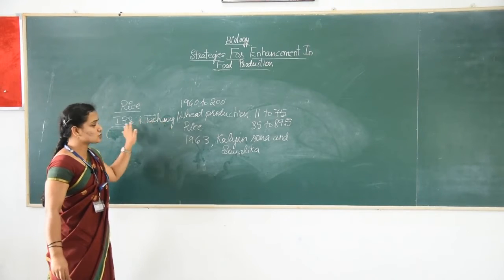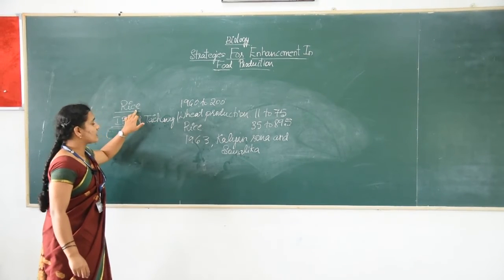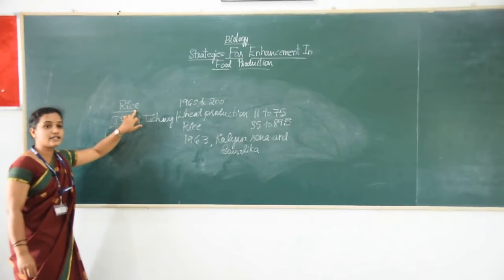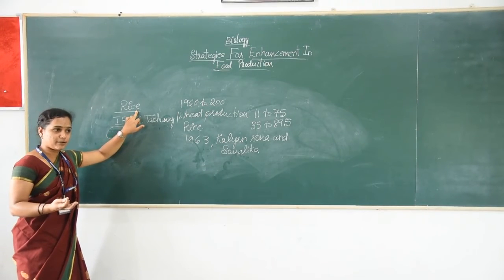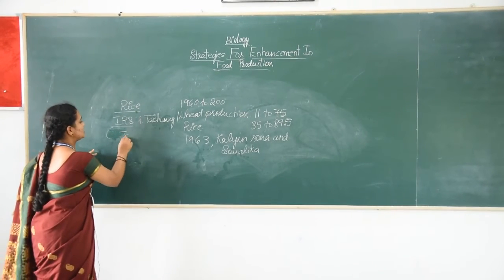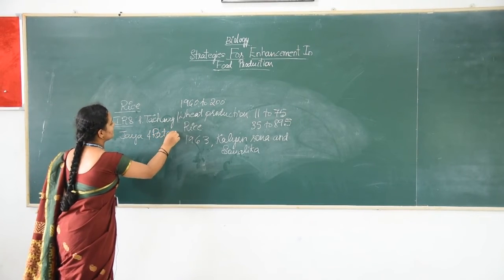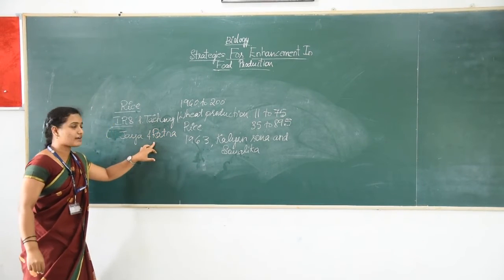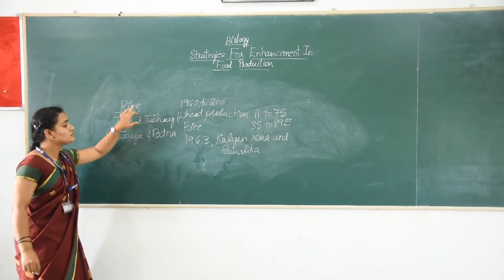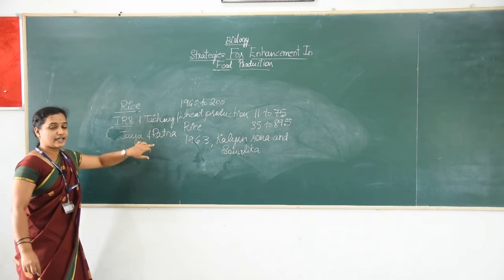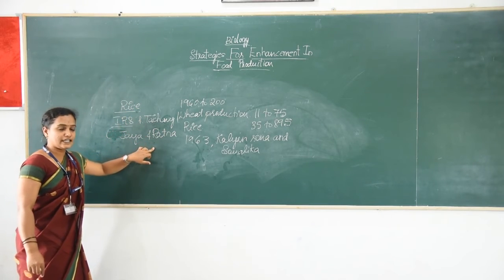By using these 2 varieties, several semi-dwarf rice varieties have been developed, and later Jaya and Ratna, these semi-dwarf rice varieties, were introduced in India.